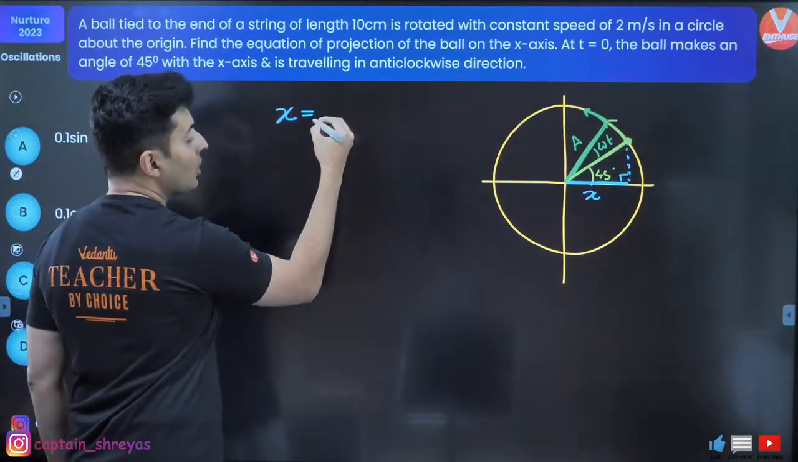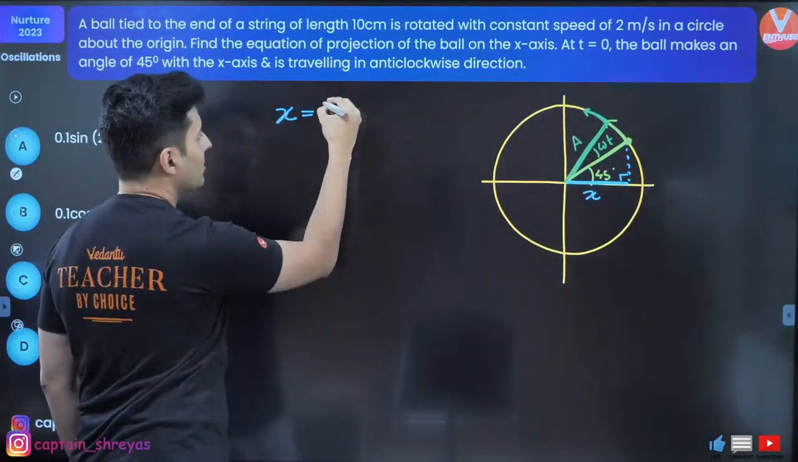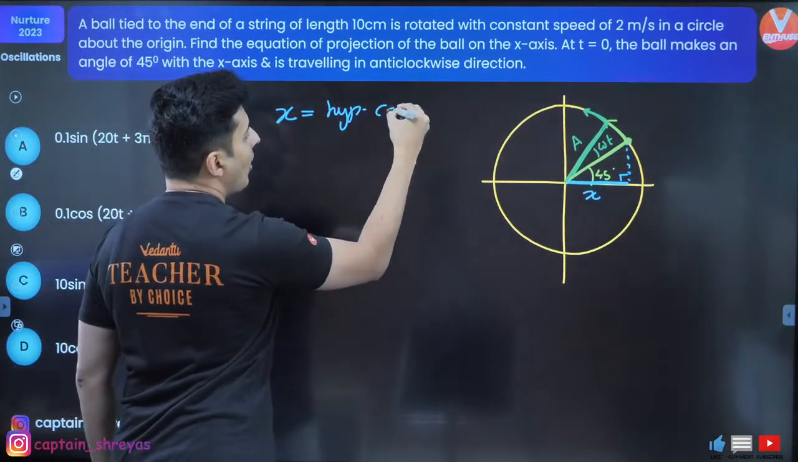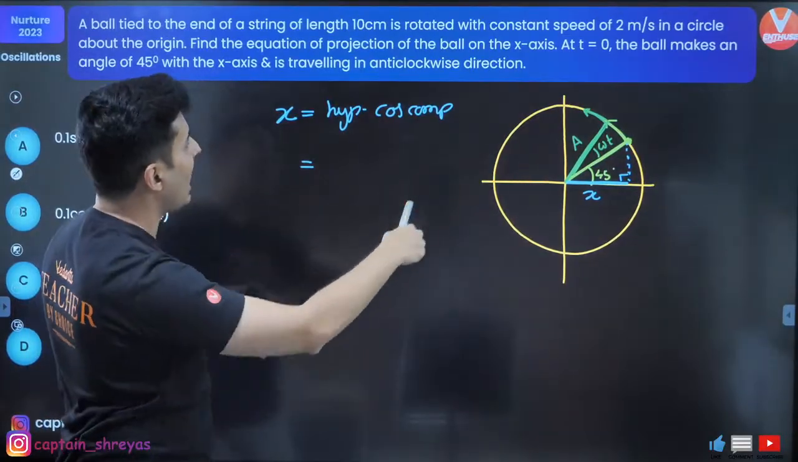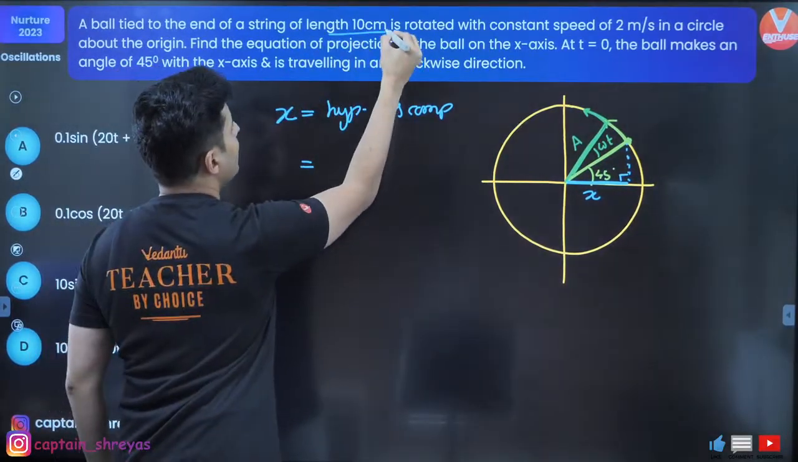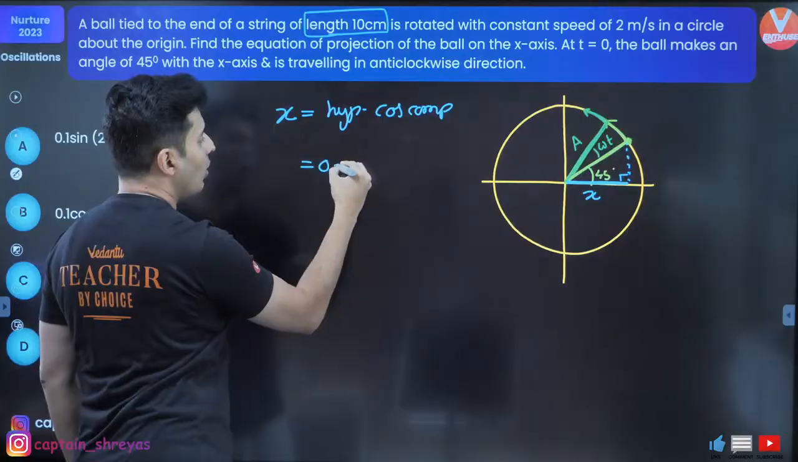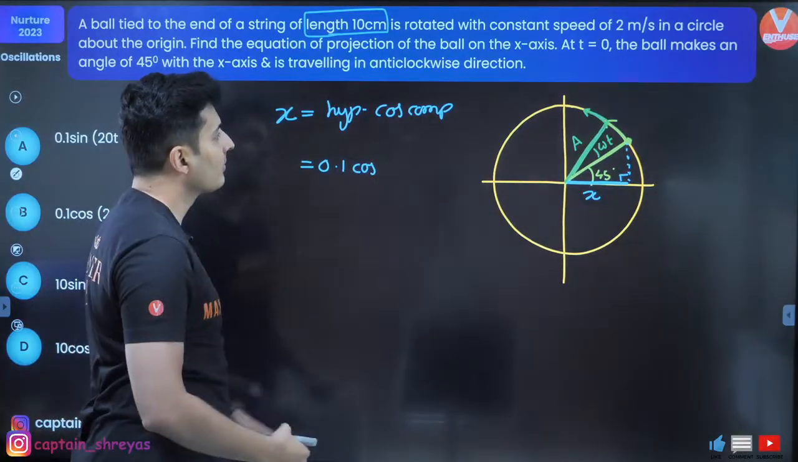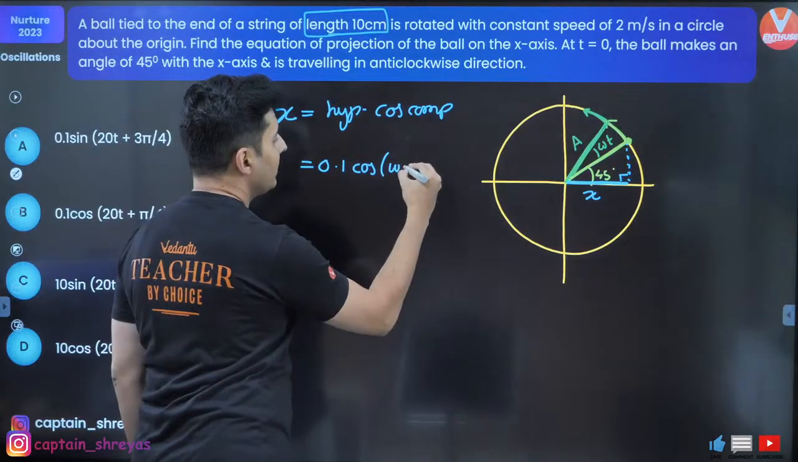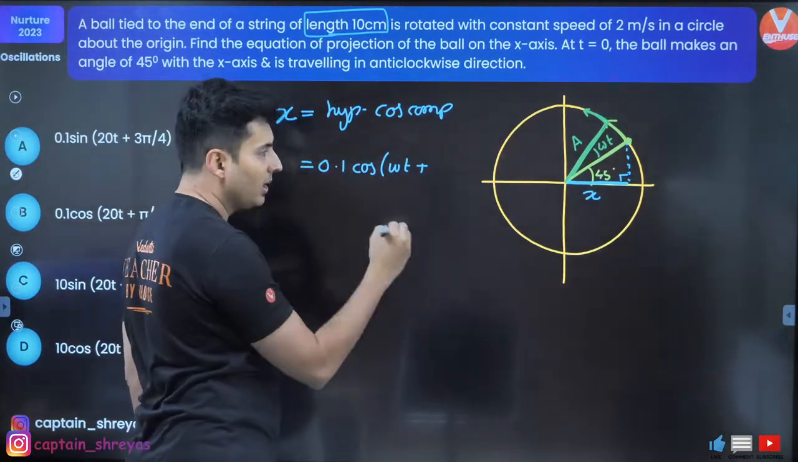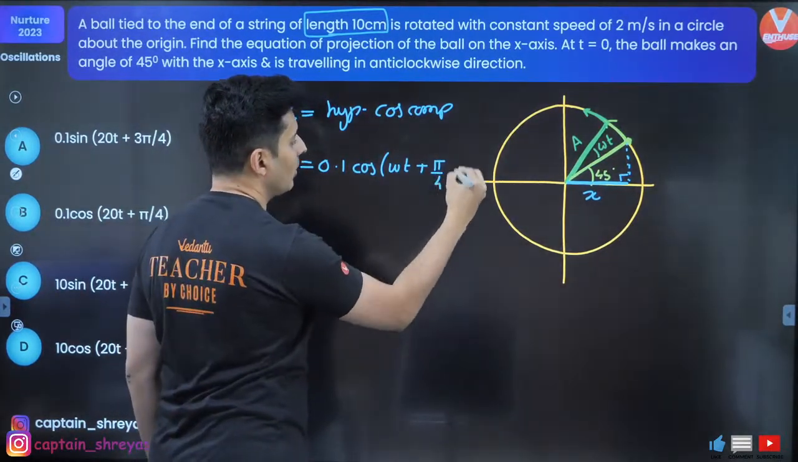X will be the cos component of the hypotenuse. So hypotenuse cos component, correct? So hypotenuse, which is amplitude, is 10 centimeters. That means it is 0.1. Cos component 45 plus omega t. So that will be omega t plus 45. Don't put it in degrees, put it in radians. So pi by 4, of course.